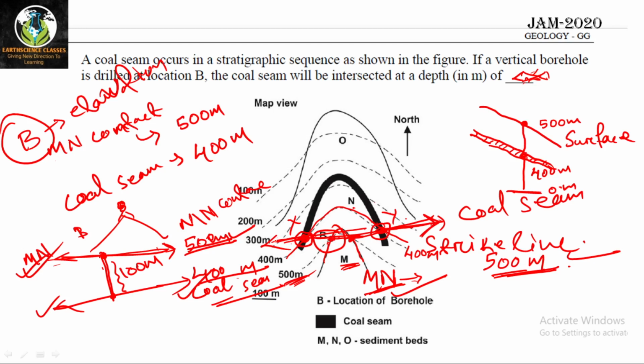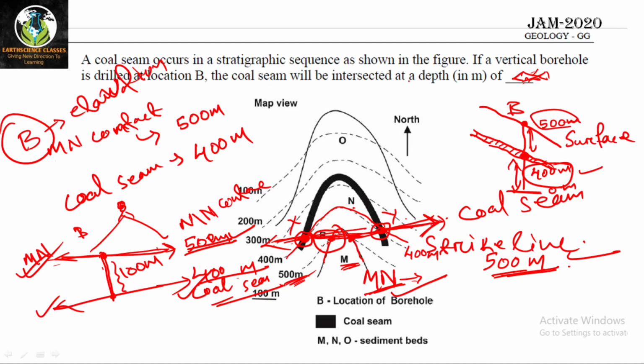if you see there is a strike line which is passing through B, and that is also passing through the coal seam, then you are going to find out the values for the strike line. For B you are getting 500 meter, for coal seam you are getting 400 meter. So it concludes that at point B, if you go below, you are finding the coal seam which is at 400 meter elevation. So B is at 500 meter elevation, the coal seam is at 400 meter elevation.